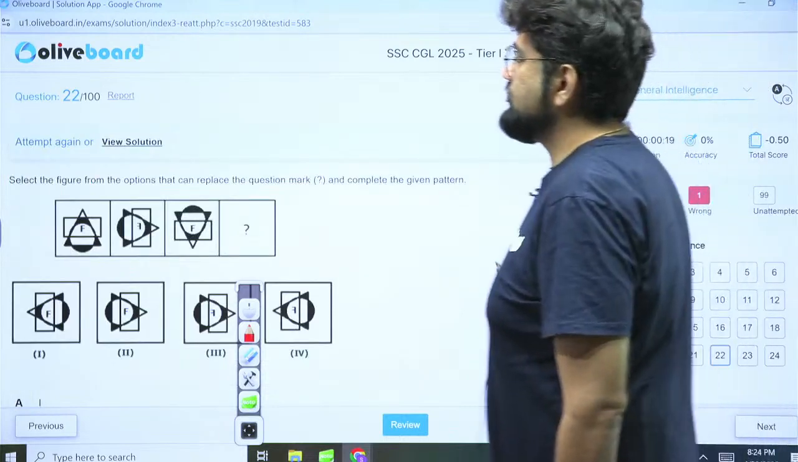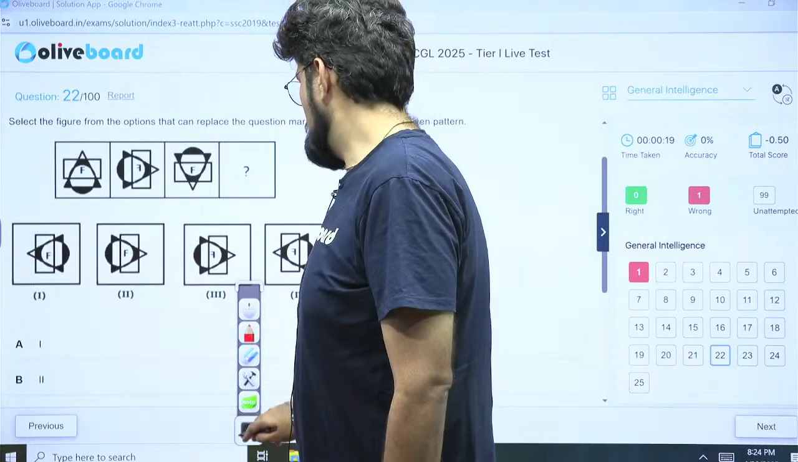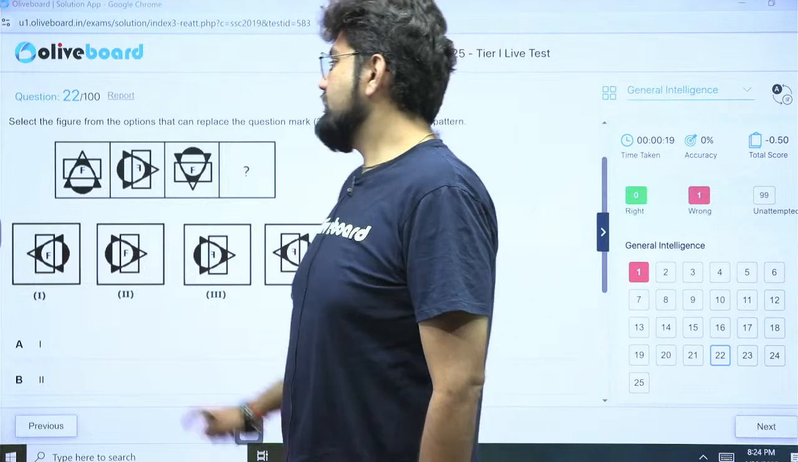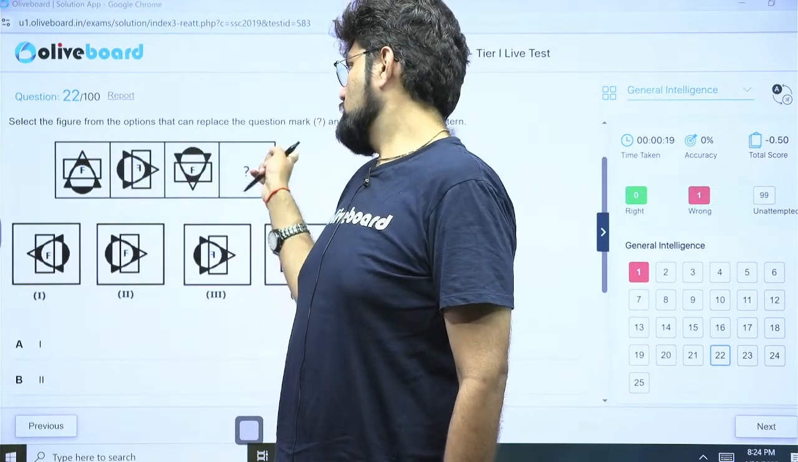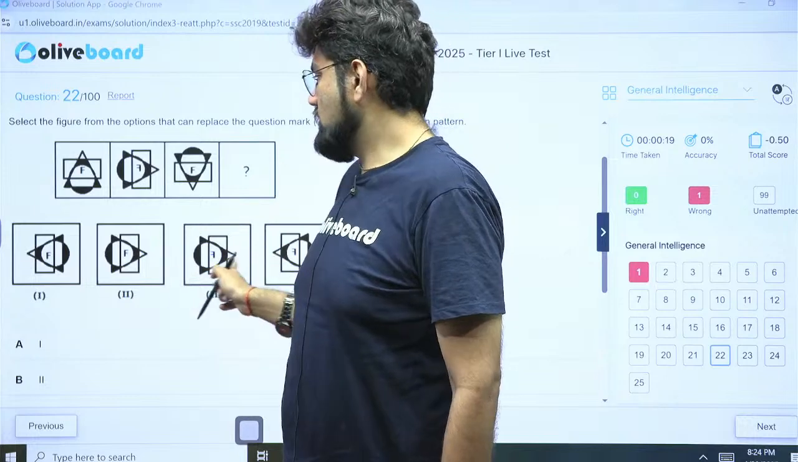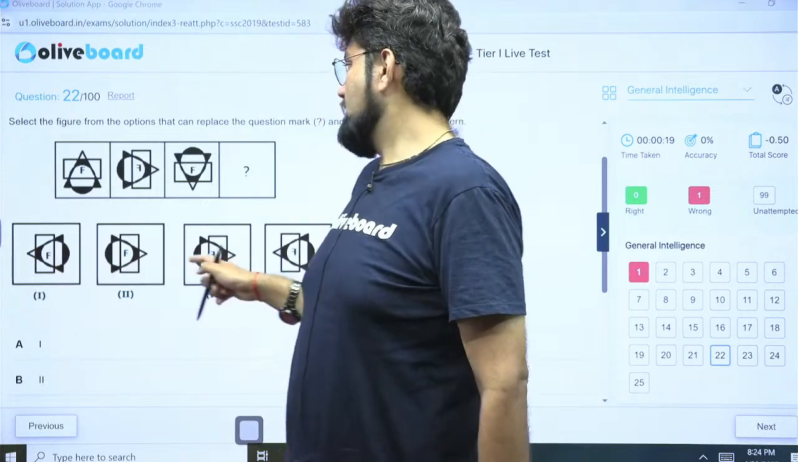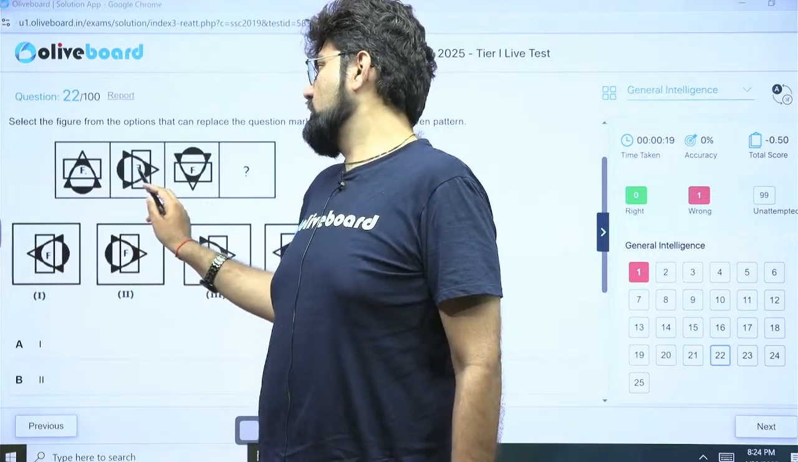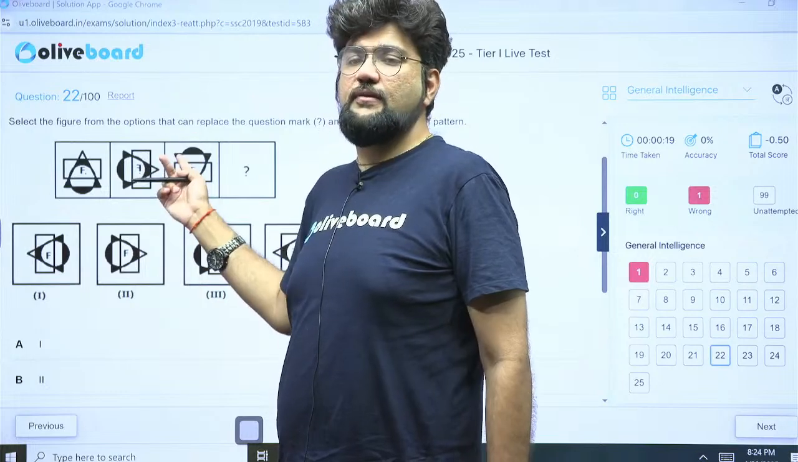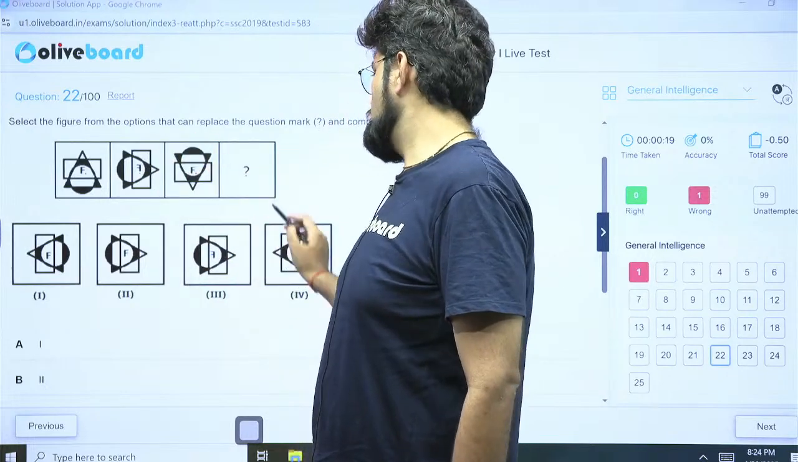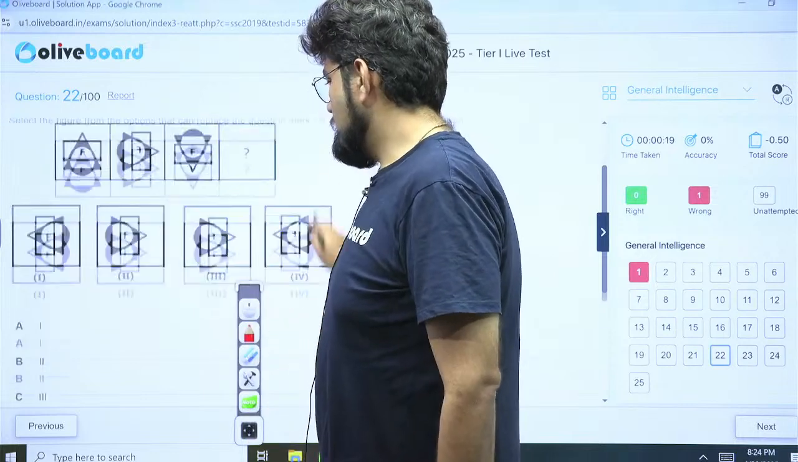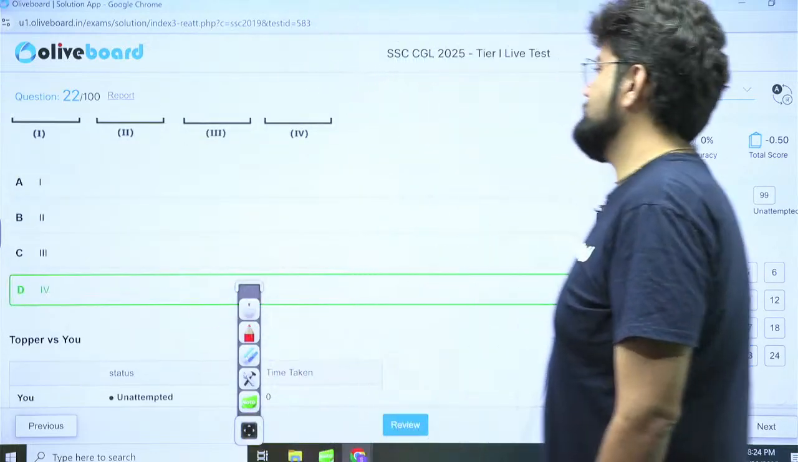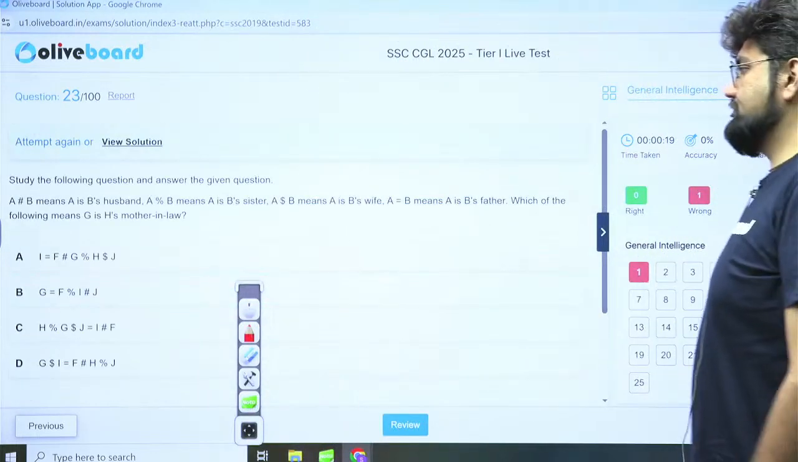Question 22. What is happening here? If you look at the external figure, that is flipping 90° clockwise. So the triangle is going to point here now. So only in option figure 1 and 4. And the F here is going on a different pathway. It is just flipping each time in a mirror image and then coming back. So a mirror image will be the correct answer. So option 4 will be right. So that is figure number 4, option D. 23.